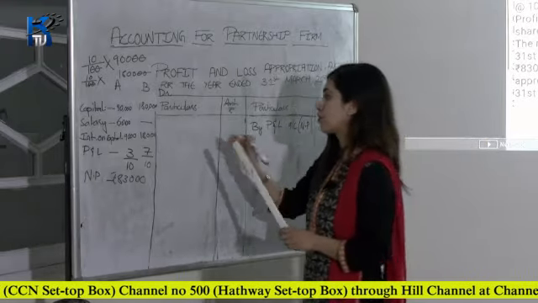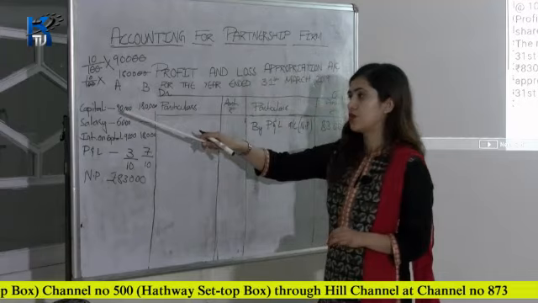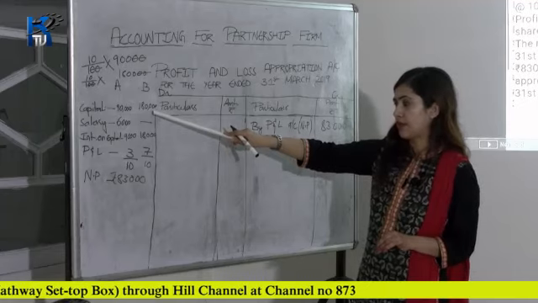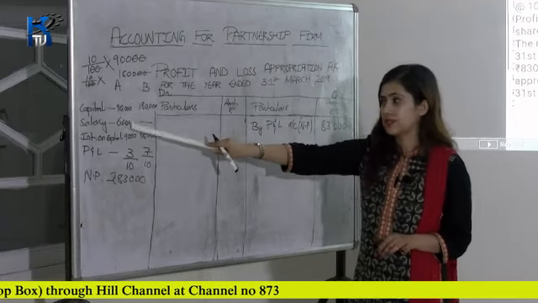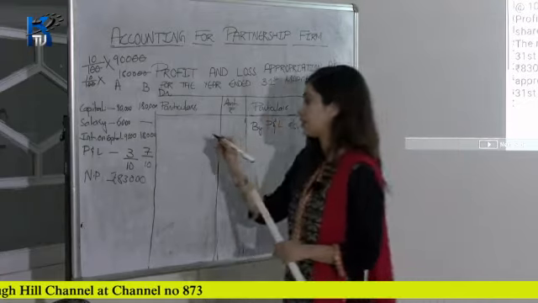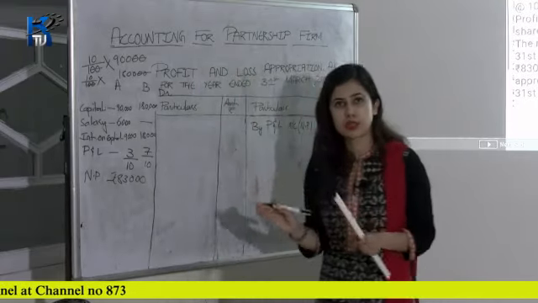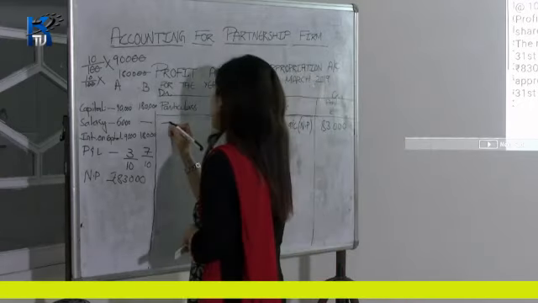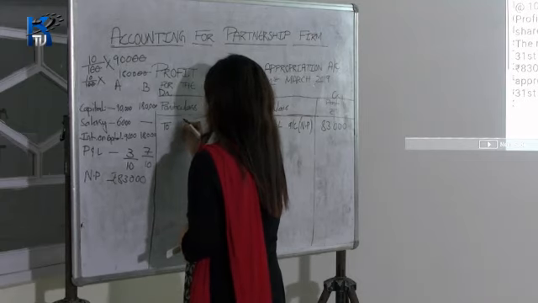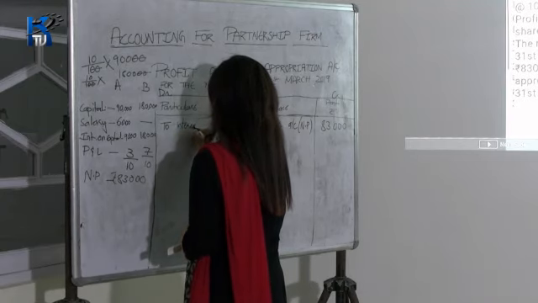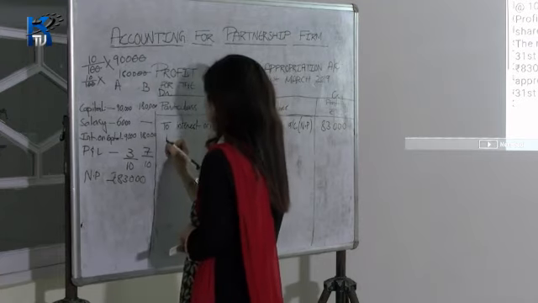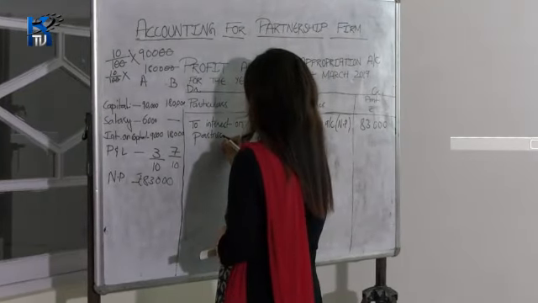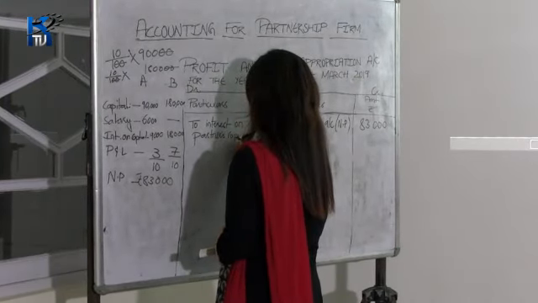So now move to your debit side. The first item is your capital. Sorry, capital is given, 90,000 and 1,80,000. Then your salary is 6,000 and then interest on capital. So let's write interest on capital. Interest on capital is an expense for the firm. You are giving interest on the partners' capital, so it will come on the debit side. So write here: To interest on partners' capital account.